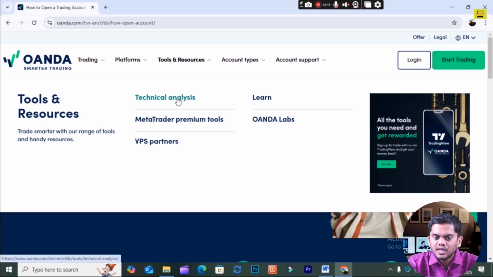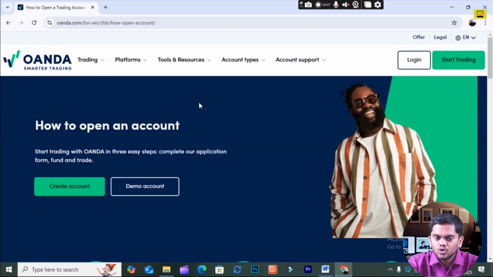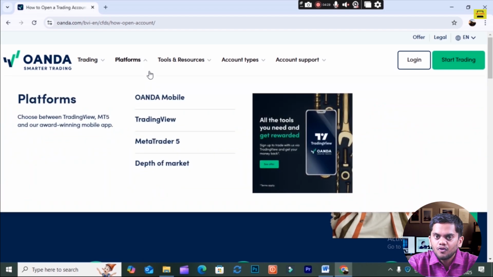If you don't know technical analysis, they can show you the technical analysis. Then they can get the Meta premium tools. They will show you what their partners are. They will also help you with trading forex.